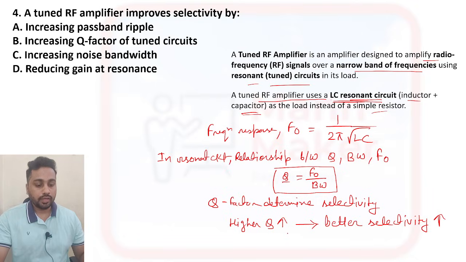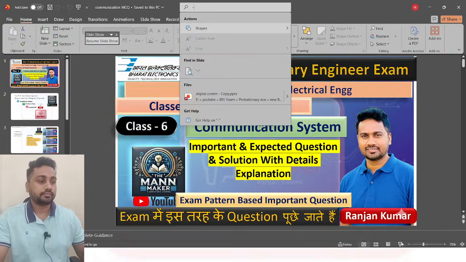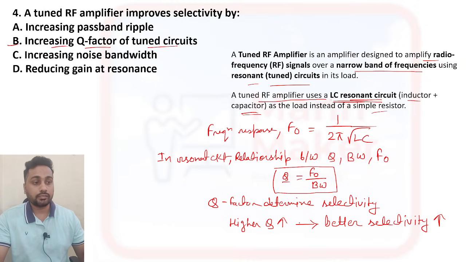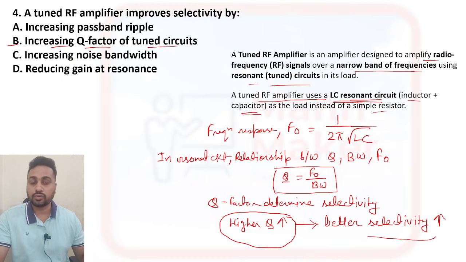Okay, so from here you can say option number B is there. Increasing Q factor of tuned circuit. How does an RF amplifier improve selectivity? By increasing Q factor. If you increase Q factor in RF amplifier, then selectivity is also going to increase. So this option B is your right answer. Increase Q factor of tuned circuit.